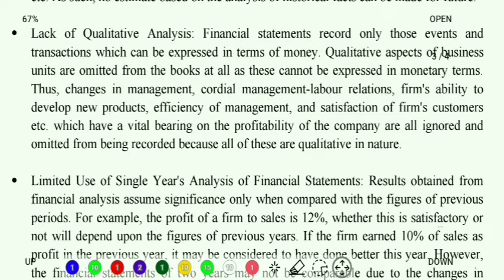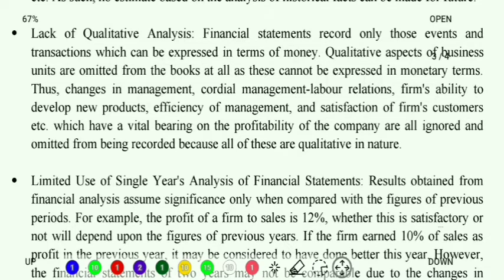Now, while we were learning the basic concepts in class 11, we learned about a concept called the money measurement concept. What did we learn in the money measurement concept? We learned that only those events which have a monetary impact, or which can be measured in terms of money, are to be recorded. Isn't it? That means we are only focusing on the quantitative aspects. We ignore the qualitative aspects. So that is the point which we are discussing, lack of qualitative analysis.